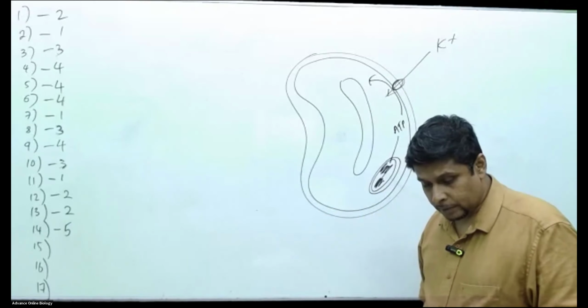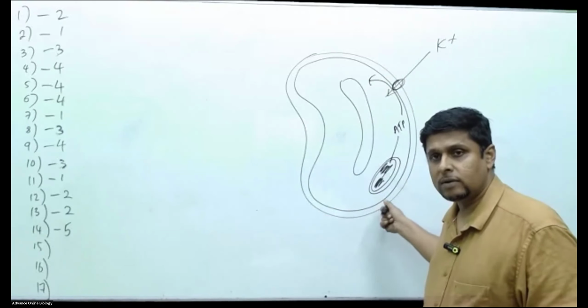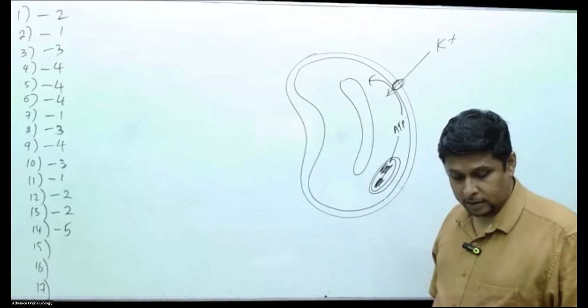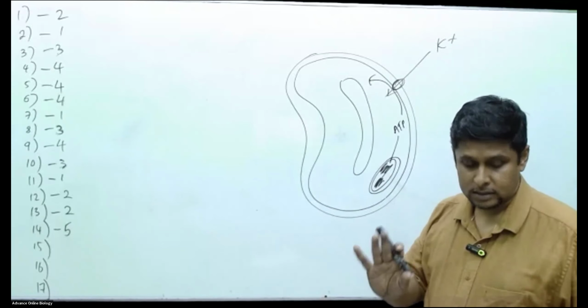So, the energy required for accumulation of potassium is given by aerobic respiration. Wrong. That is given by photosynthesis, the light reaction. The light reaction induces the accumulation of potassium into the guard cell. That is perfect. Correct statement.